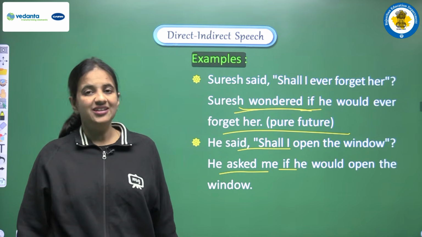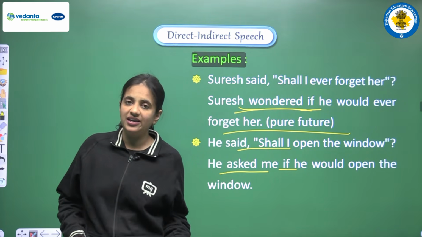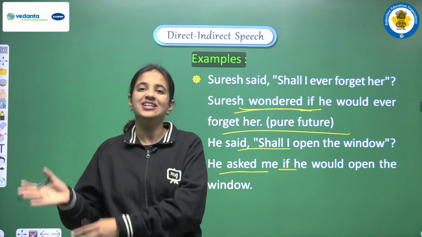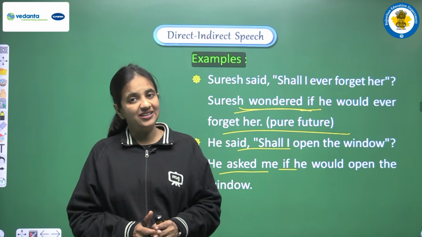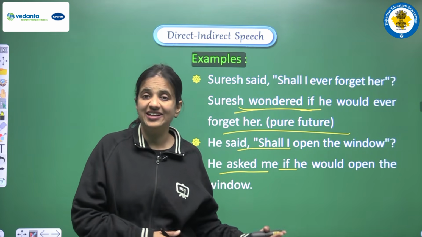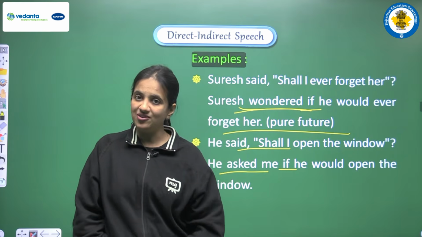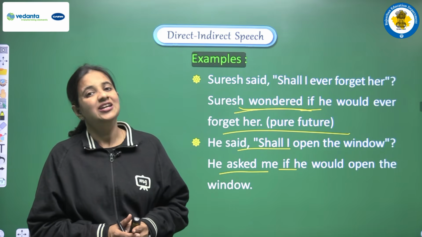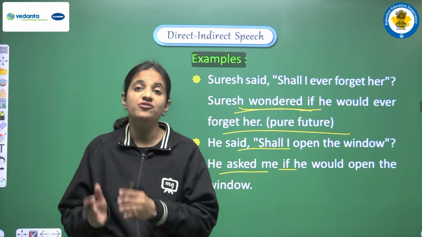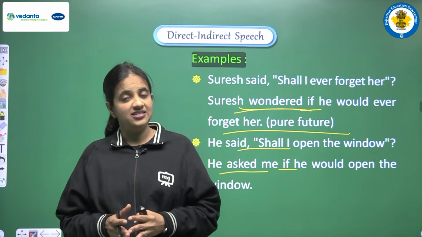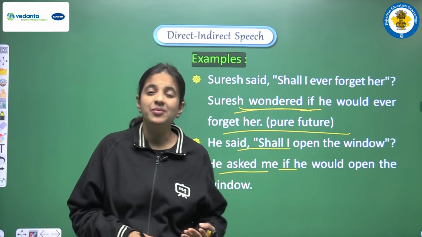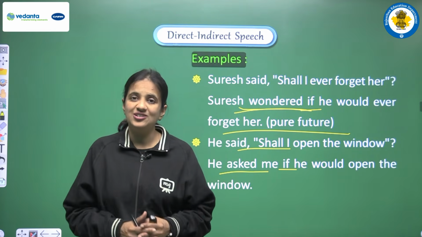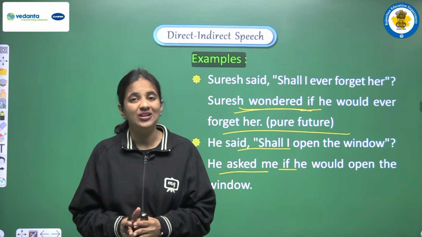Okay, so students, we have covered so many topics in this video. We have seen the conversion of imperative sentence, the conversion of optative sentence, and the conversion of exclamatory sentence. I hope all the rules that we have discussed and all the examples that we have seen are clear to you all. So students, we have completed our topic of direct and indirect speech. Yes, it's a very important topic for your exam and you have to practice very hard. We have discussed all the rules. So just watch all the videos and learn all the rules.